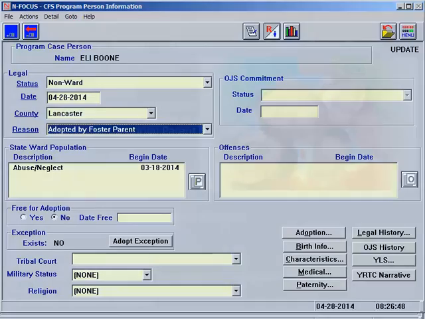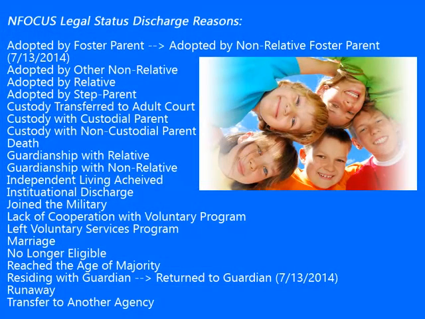The following are NFOCUS legal status discharge reasons: adopted by foster parent, adopted by other non-relative, adopted by a relative, adopted by step-parent, custody transferred to adult court, custody with custodial parent, custody with non-custodial parent, death, guardianship with relative, guardianship with non-relative, independent living achieved, institutional discharge, join the military, lack of cooperation with voluntary program, left voluntary services program, marriage, no longer eligible, reach the age of majority, residing with guardian, runaway, and transfer to another